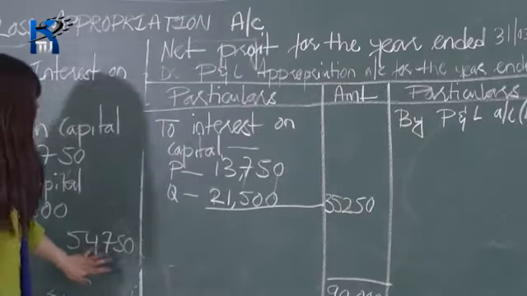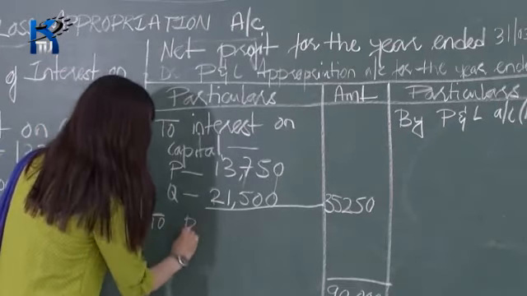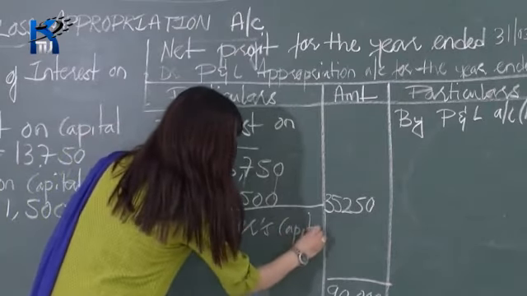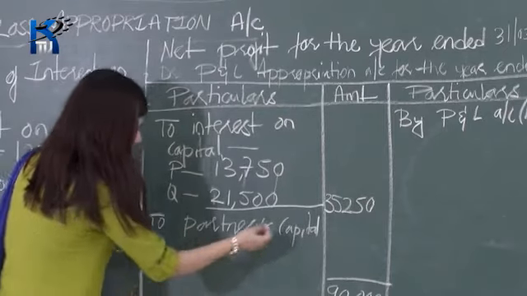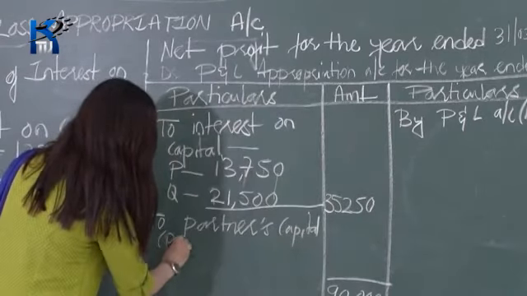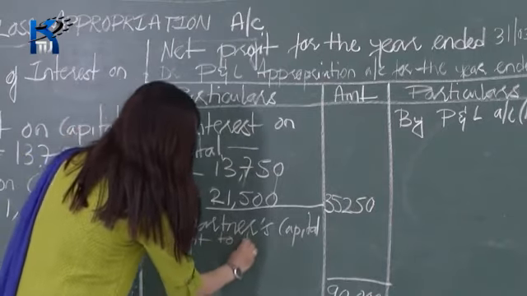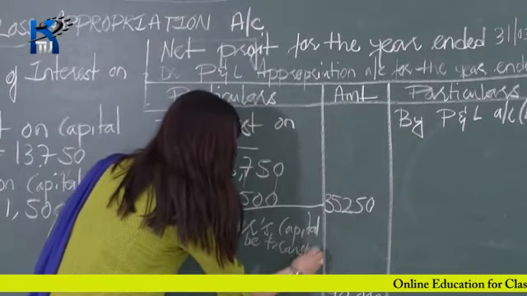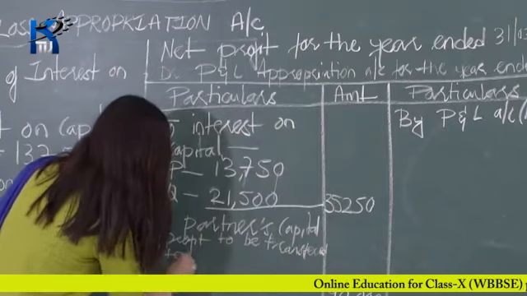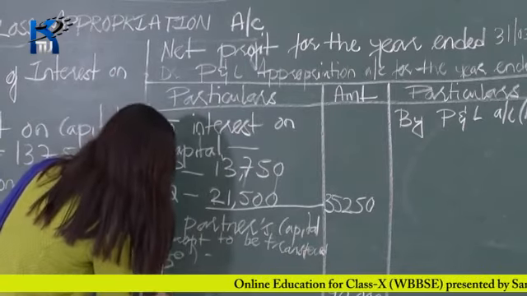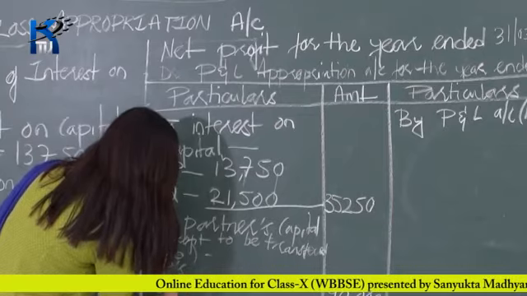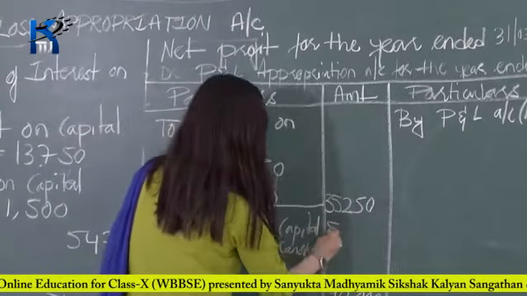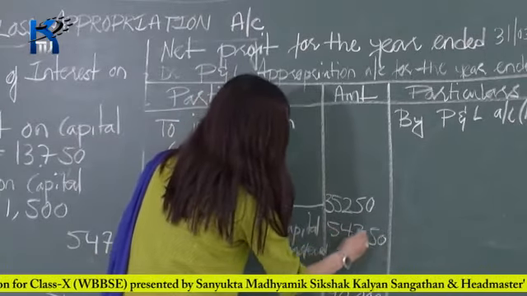So write "To partners' capital", and then write the amount, that is profit to be transferred to partners' capital account, to P and Q's account, right? So now P's account and then Q's account. So your difference is 54,750.